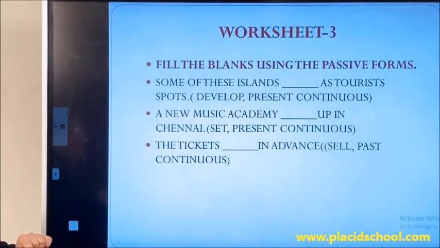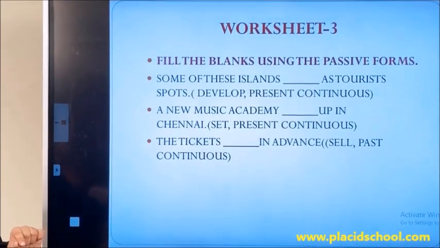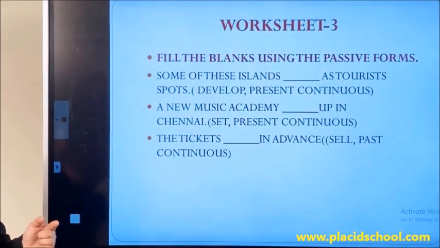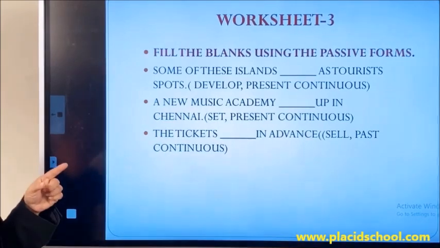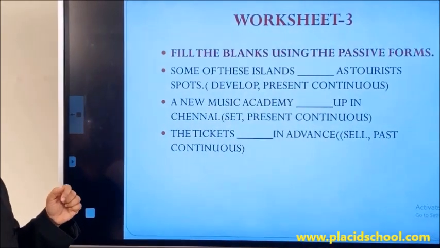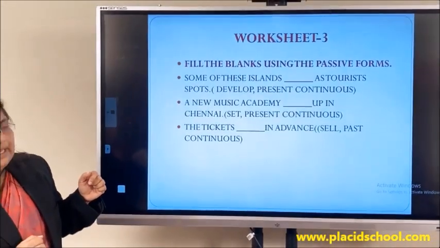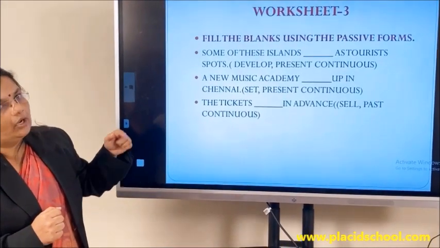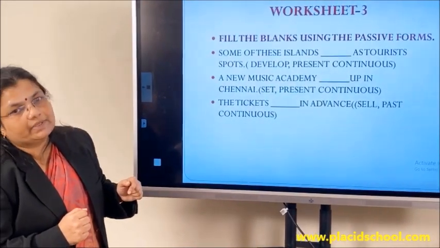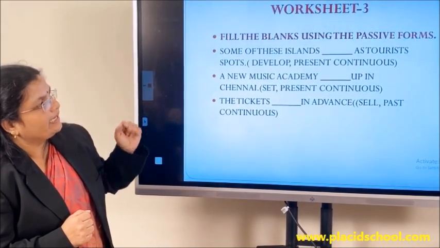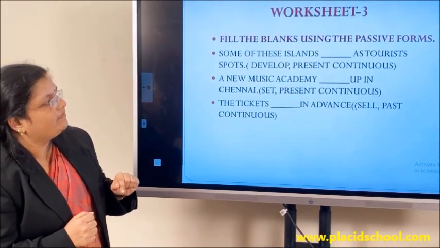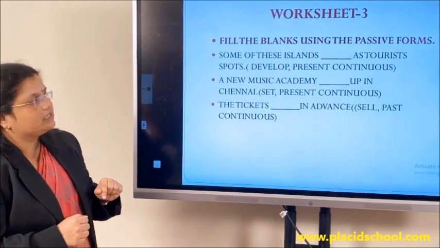Some of these islands is plural, so you have to use the plural present continuous be verb, that is "are." To show that it is continuous, we bring in the verb being. Are being. The V3 form of the verb develop is developed. So what is the answer now? Some of the islands are being developed as tourist spots.